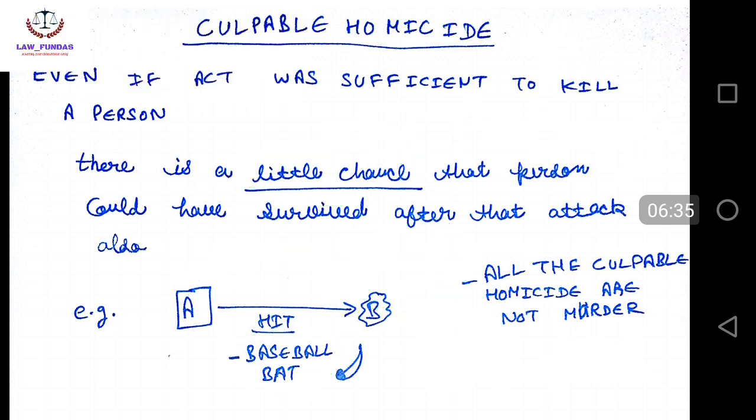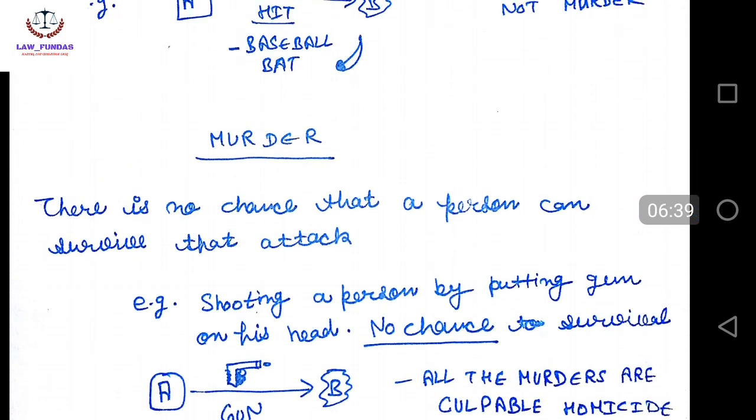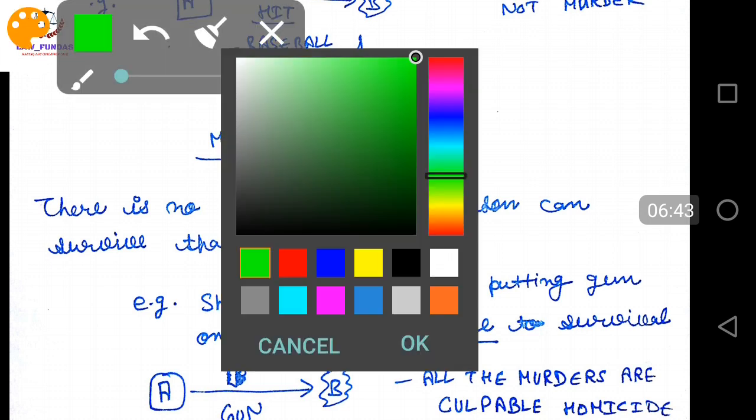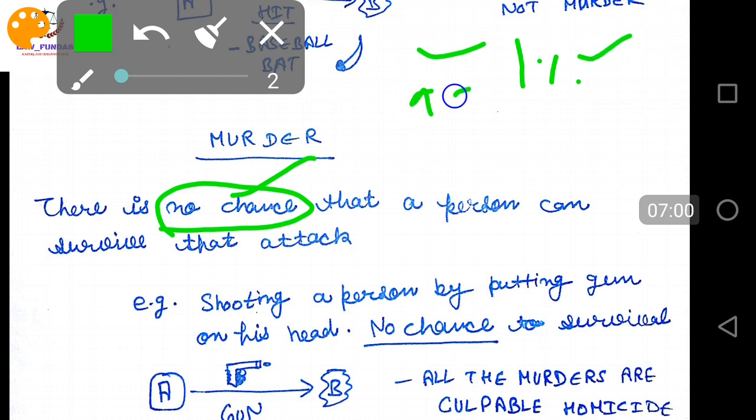This is a culpable homicide. Okay, now we can discuss the murder. What do you mean by the murder exactly? The murder is where there is no chance that a person can survive. There is no chance, friends. There was a 1% chance that a person may not die, but 99% surety was also there that a person will definitely die.